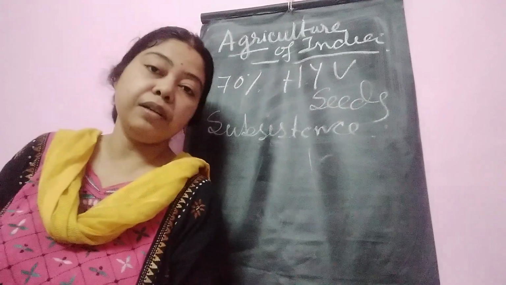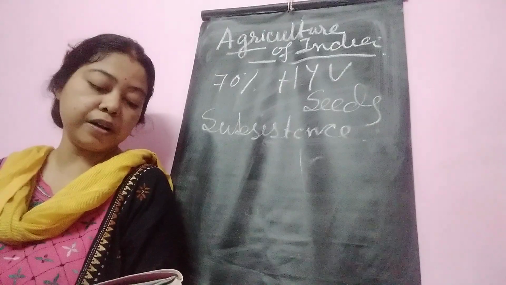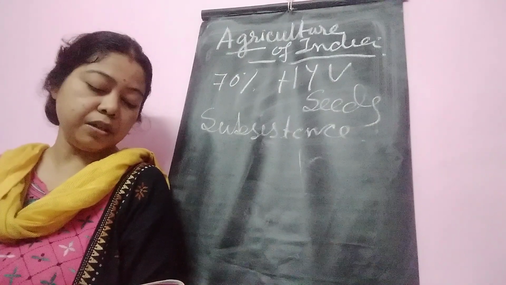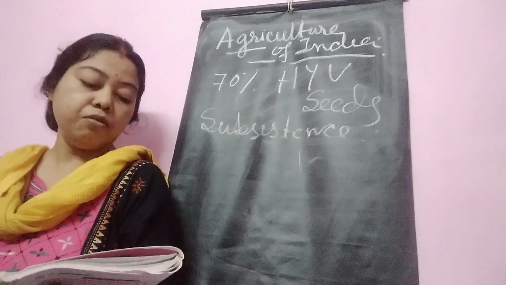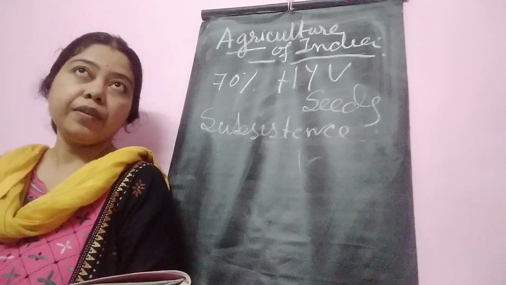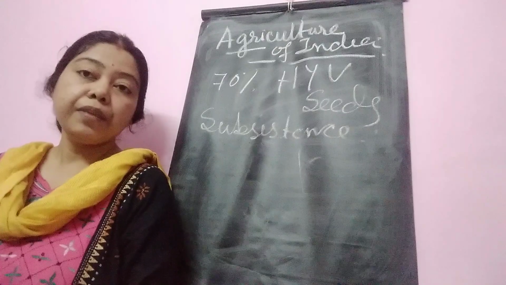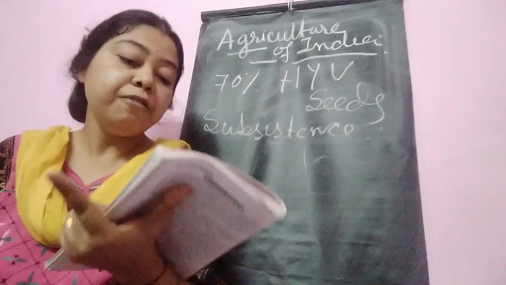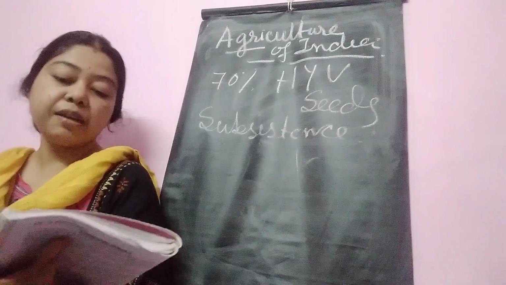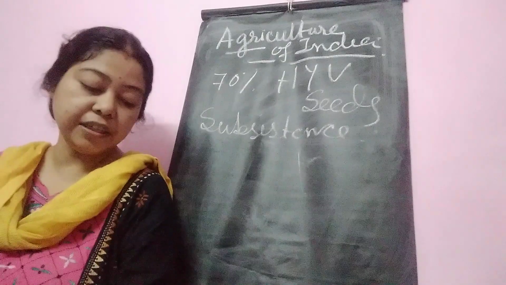Next, millet. Millet is a dry crop. It is mainly composed of jowar and bajra. It is mainly cultivated in Uttar Pradesh, Rajasthan, Gujarat, Maharashtra, Andhra Pradesh and Karnataka. The soil type is sandy loamy soil, 50 to 100 centimeter of rainfall is needed, and a temperature of 25 to 32 degrees Celsius is ideal.